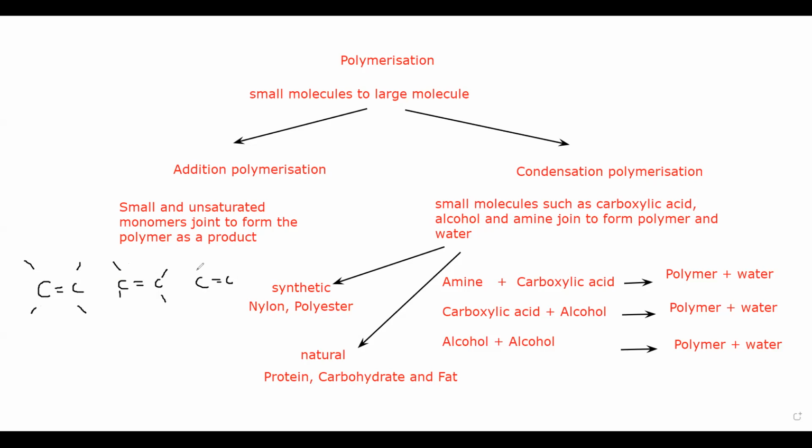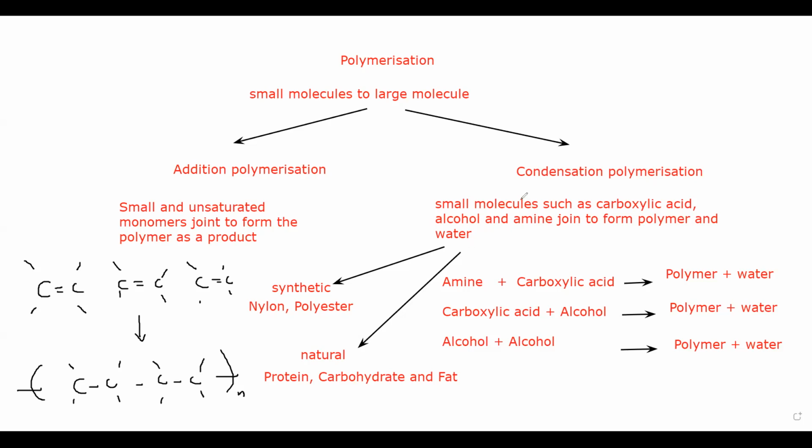This is a monomer. But when any alkene molecules join together and form a long chain compound, and continuation repetition is there in the structure, that long chain compound is known as polymer. Because we have only one product here, we call this polymerization addition polymerization.